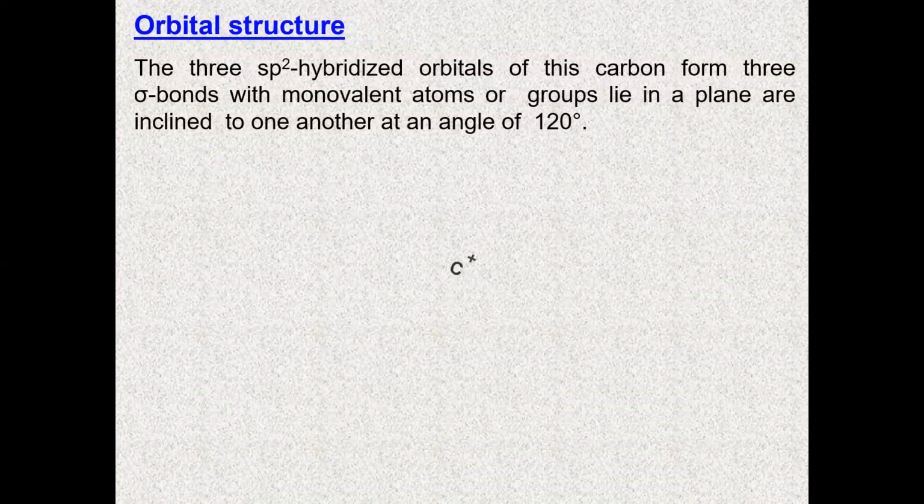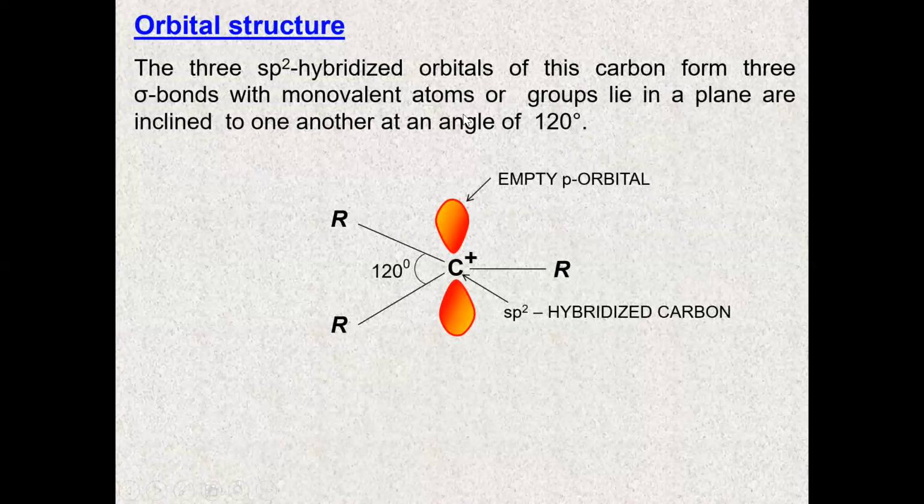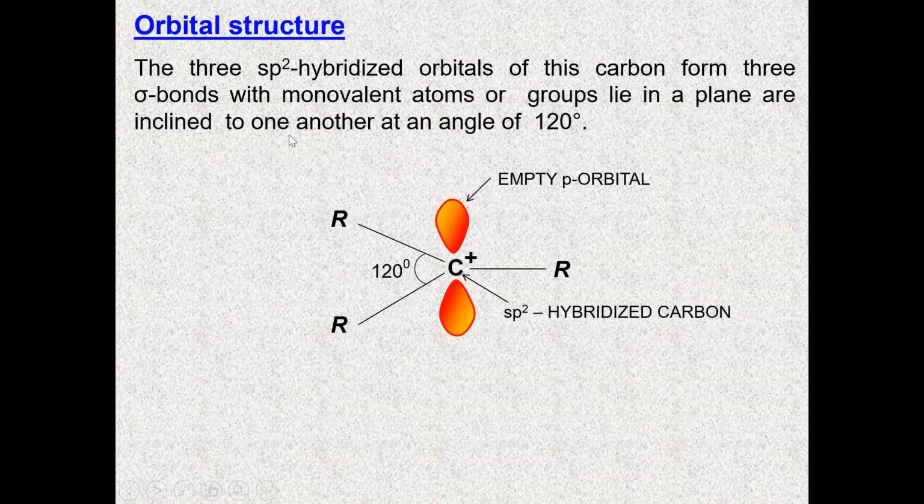Now the orbital structure of the carbocation. The three sp2 hybridized orbitals of this carbon form three sigma bonds with monovalent atoms or groups, which lie in a plane inclined to one another at an angle of 120 degrees. So these three hydrogens are arranged at 120 degree angles.